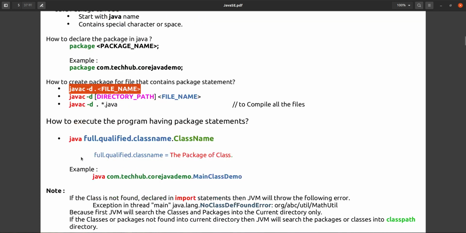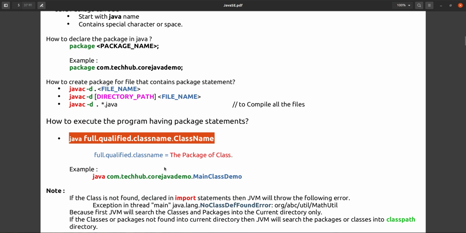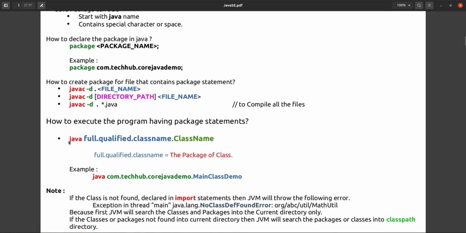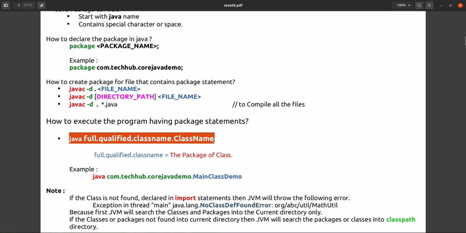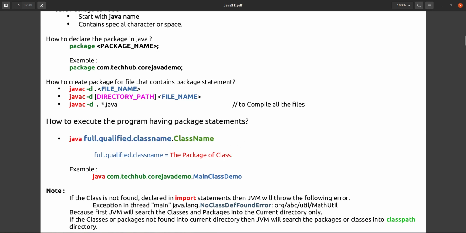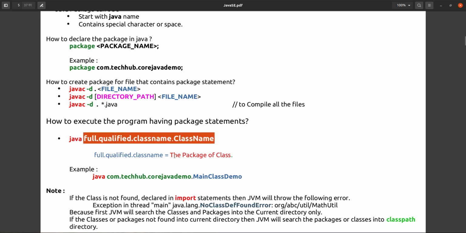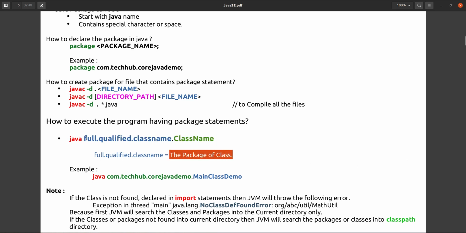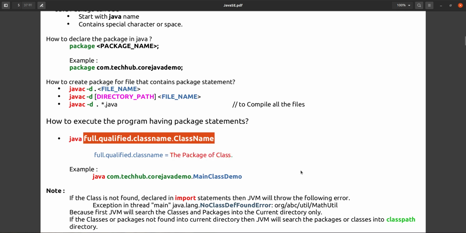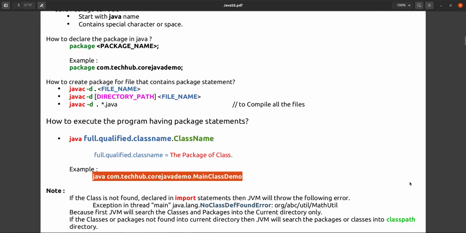Okay, and how will you execute this one? We have already seen this. This is the way you can execute your file. This is the statement: java, the JVM, and here you have to give the fully qualified class name, which is nothing but the package of the class, followed by the class name. So your class will be executed. This is the example that we have executed here: com.techhub.core javademo.MainClassDemo. This one we have already executed.